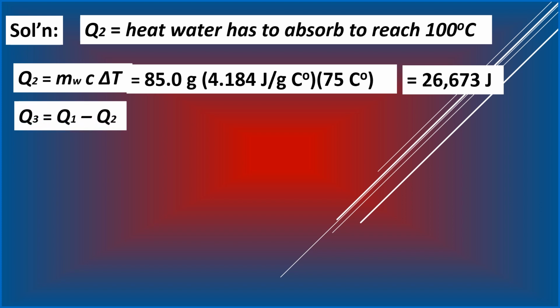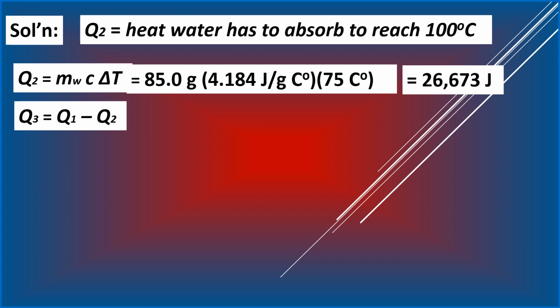So you must have noticed already that the two amounts of heat, Q2 and Q1, are not equal.